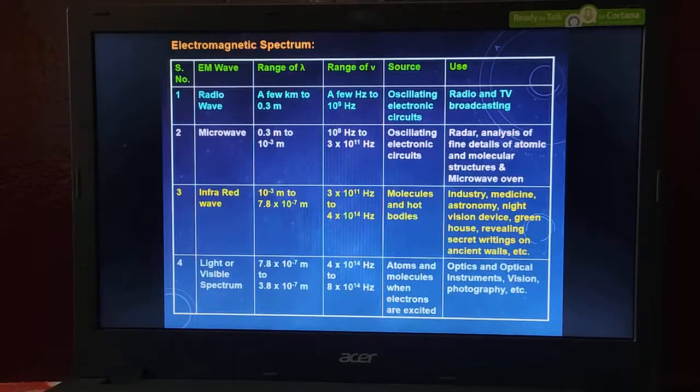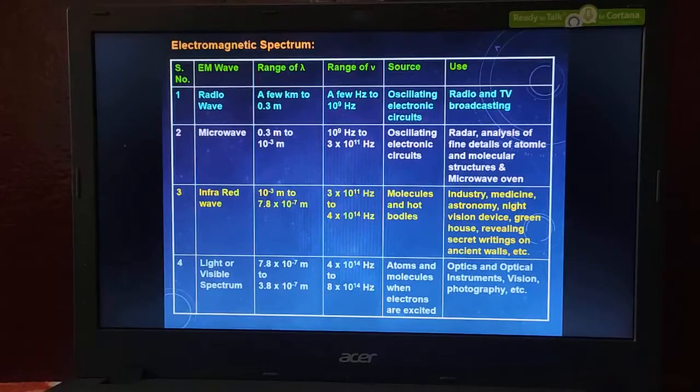The electromagnetic waves are produced when we press the button of the remote. If we click a button of a camera to take a picture, the waves produced from that camera are also infrared radiations.